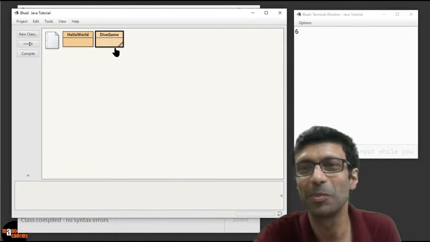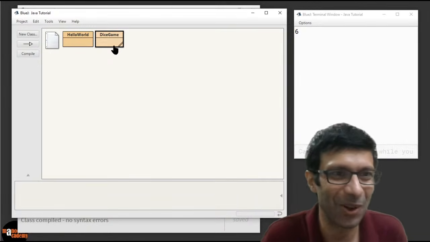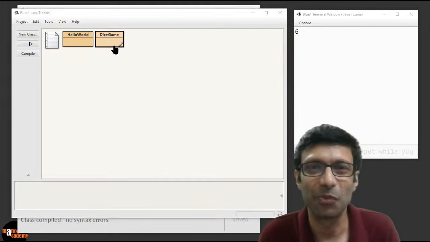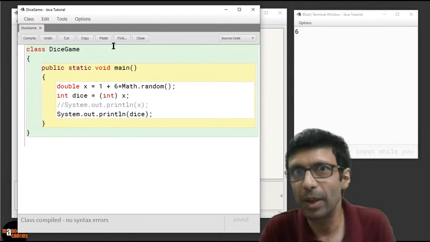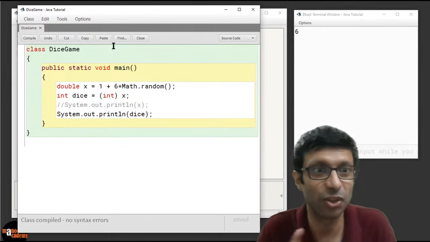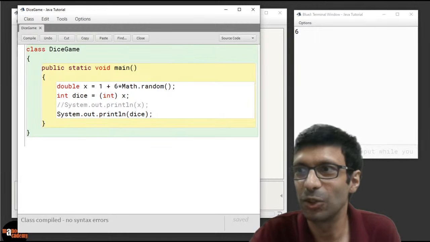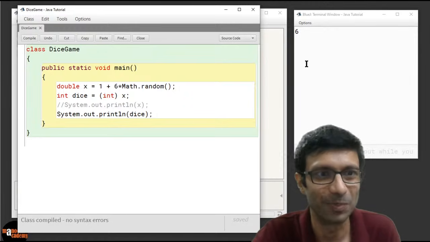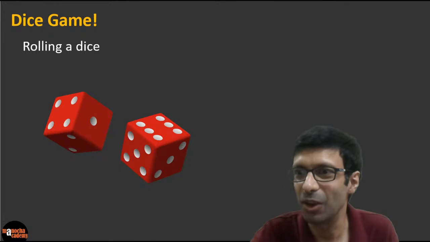Anyways, finally we got a 6, so that took a lot of rolls. So you can see it's always generating random numbers, right? So very interesting, and this is how you write. So you can learn up this thing. 1 plus 6 times Math.random. It's generating numbers from 1 to 6. Awesome. All right, guys. So that's our basic dice game where we are printing out the value. Okay, but we are going to make it more interesting. So guys, stay on.